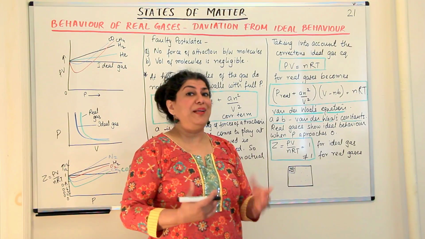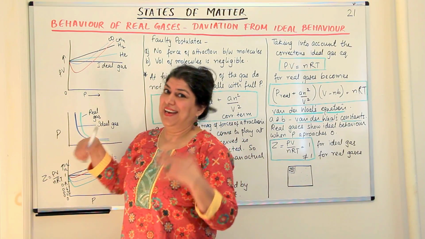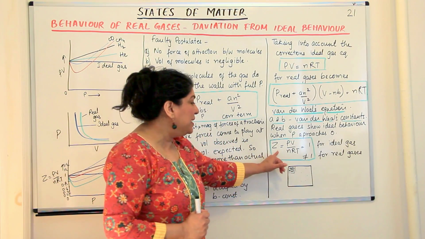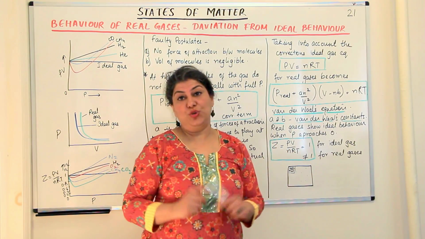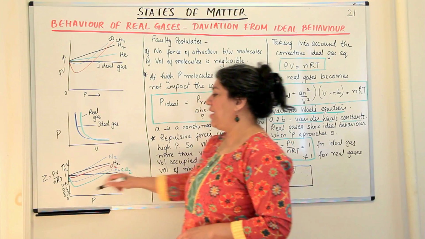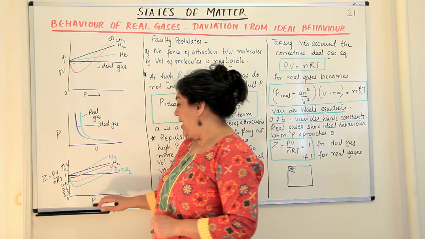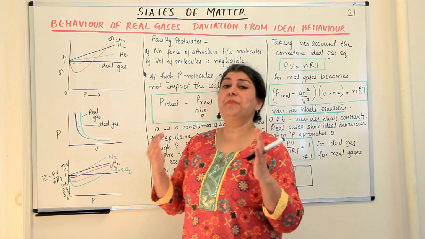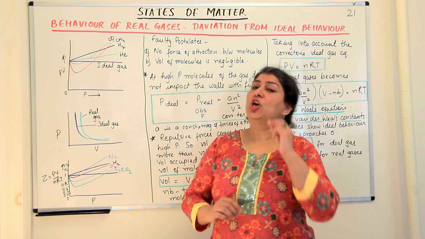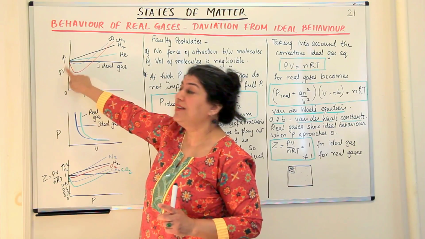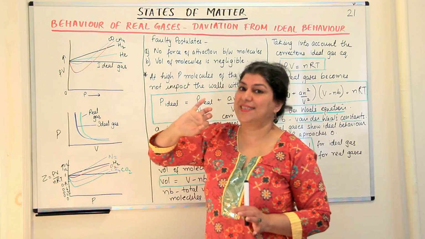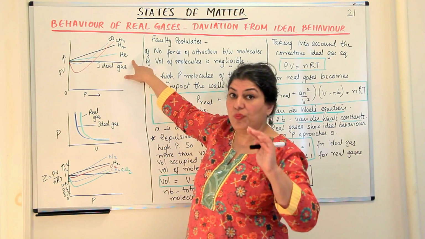But we know that gases are not ideal. And if they are not ideal, compressibility factor for real gases will not be equal to 1. And when we plot a graph between compressibility factor and pressure, compressibility factor for an ideal gas should always be 1. Just as I said, the product of pressure and volume for an ideal gas should always be constant. It may not be 1, but it is always constant.